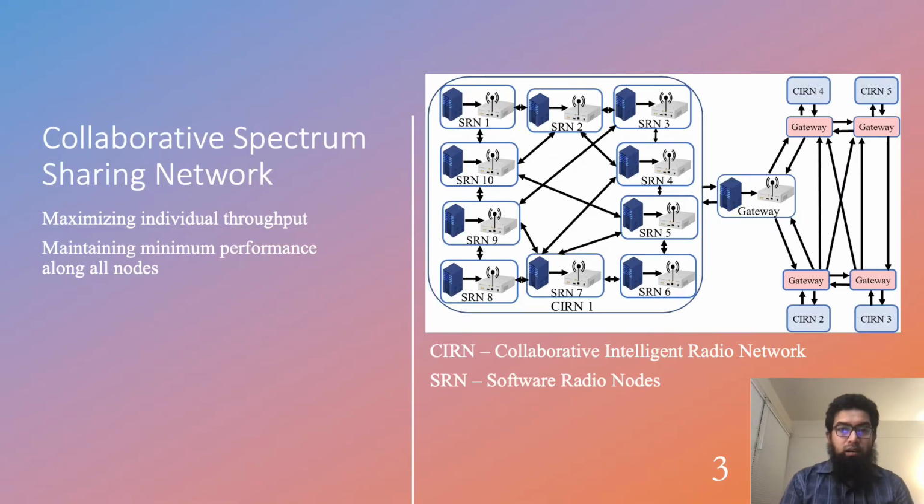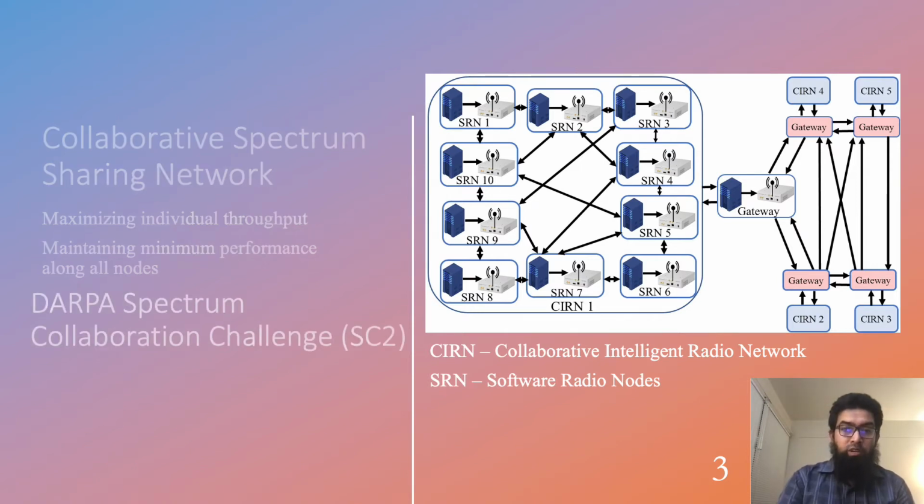Here we present a block diagram of the collaborative spectrum sharing network from where we get our data. There are a total of 5 collaborative intelligent radio networks that share the spectrum with each other, and the target here is to maximize the throughput while maintaining minimum performance among all nodes.